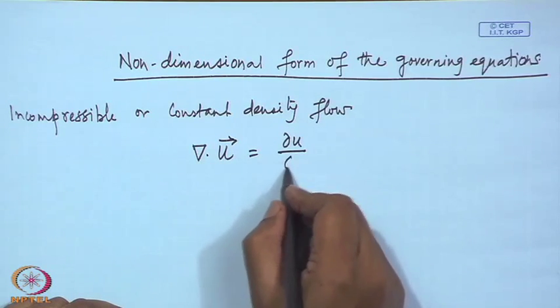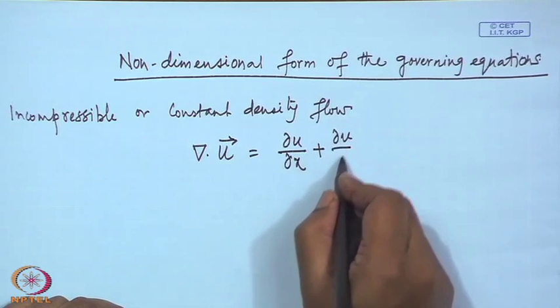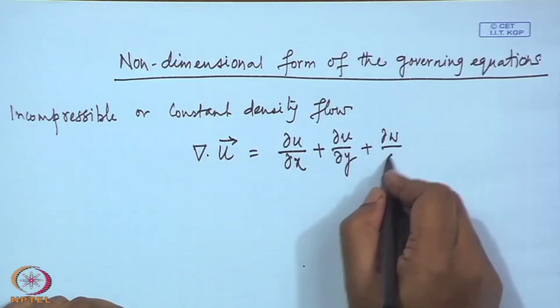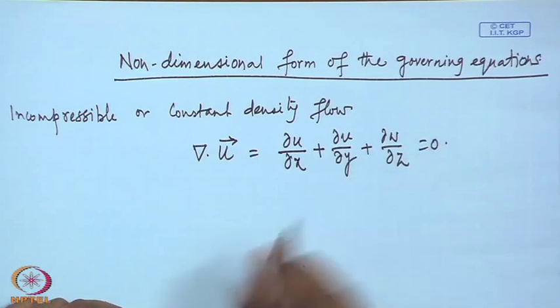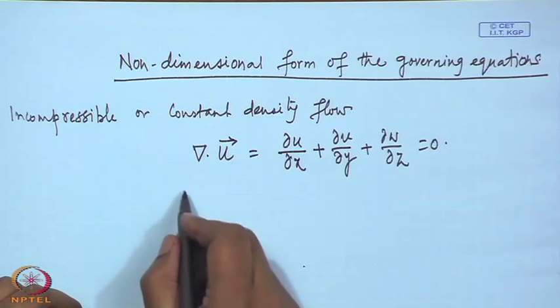In Cartesian system, you can write du dx plus dv dy plus dw dz, and the momentum equation, which is